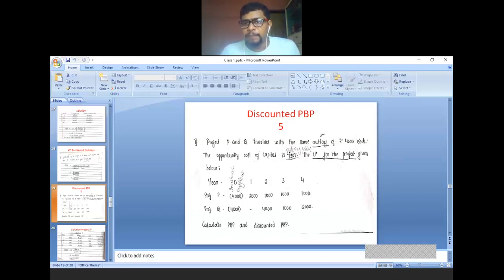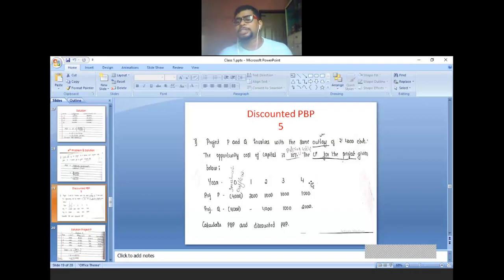See, for payback period, this 10% is not important. Why? Because we are not referring to any table for payback period calculation, but for discounted payback period we need this 10%. For referring to the table we need this 10%. Next, the cash flow for the project is given below. Once again, tax information not given, depreciation information not given. So what do you have to assume? You have to assume whatever cash inflows are given is the final figure. That means no adjustment to be done.